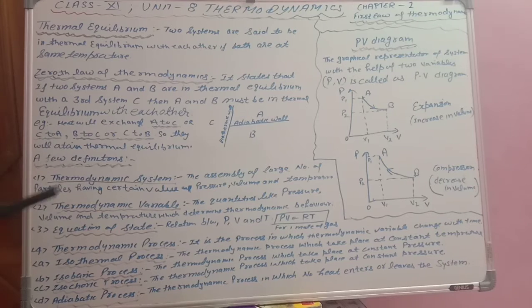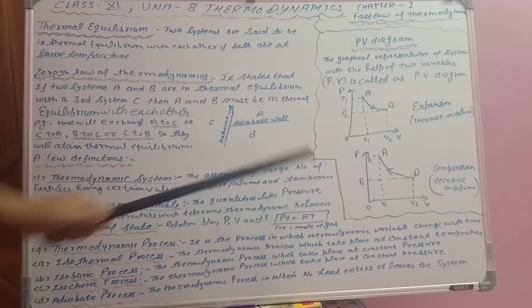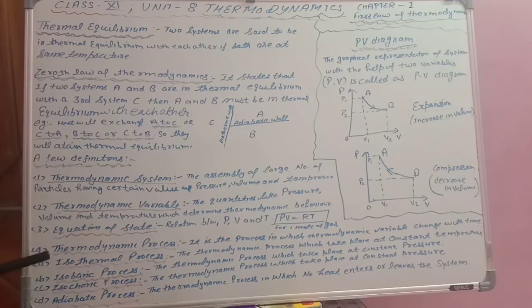Thermodynamic variable, students, these pressure, volume and temperature means P, V, T are known as thermodynamic variables. Equation of state means, equation of state you have studied, ideal gas equation is called as equation of state. So ideal gas equation is PV = nRT, but for 1 mole of gas n will be equal to 1, so it is PV = RT.